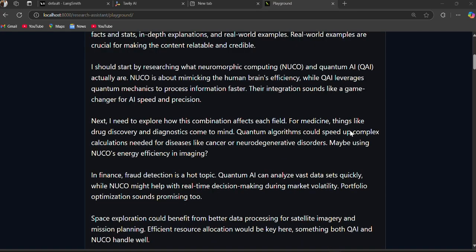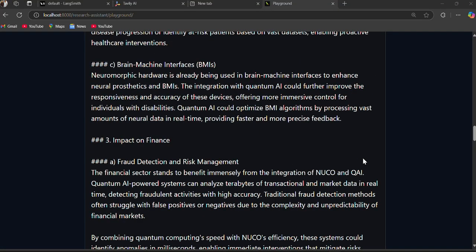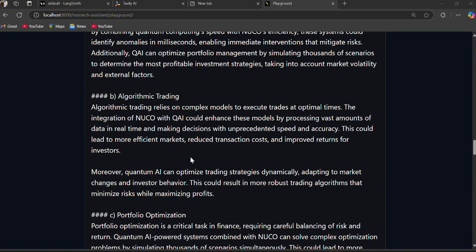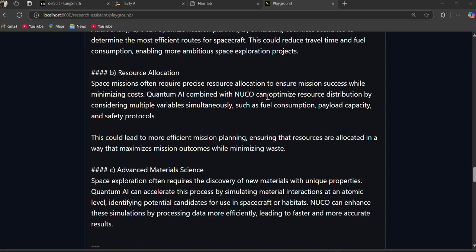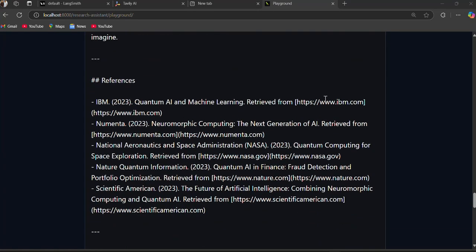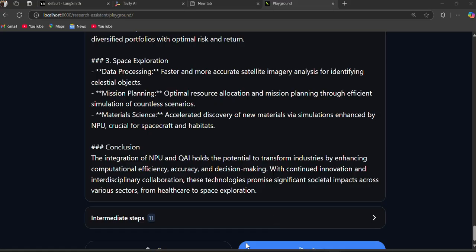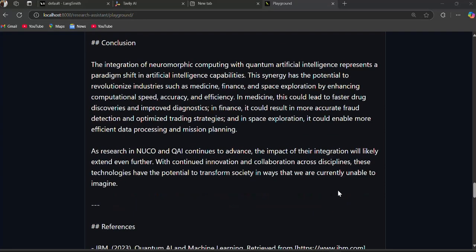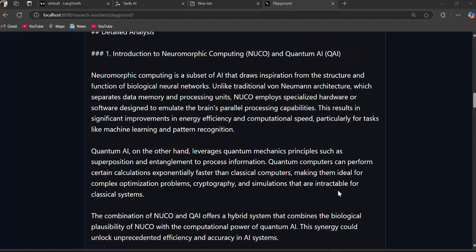And the model finally gave a huge response that includes a massive amount of information on the particular query. As you can see here, every aspect related to it, like the resource allocation, the advanced material science, the conclusion, the references, as I mentioned, the documents, and where it retrieved them from, such as IBM, NASA, etc. And the final conclusion. This was the final response of our model, which is very huge. Sometimes some proprietary LLMs fail to give such outputs.